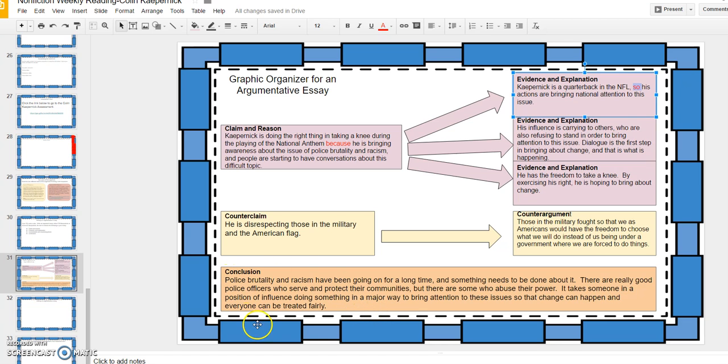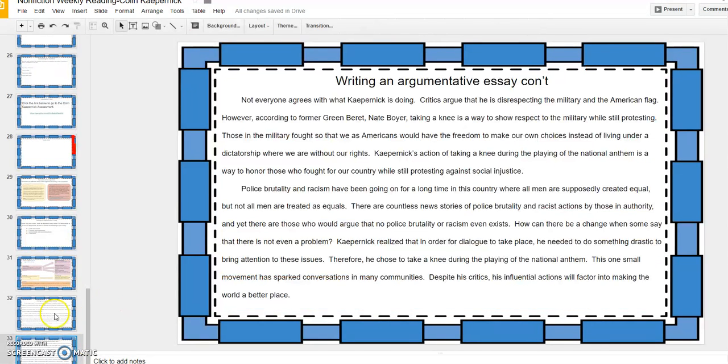So, I'm making my final argument in my conclusion. But remember, when I'm having my evidence, the evidence is what is rooted in the text. So now I'm going to read my essay to you. I'm going to use my graphic organizer to form my essay, and then I'm going to read my completed essay to you.